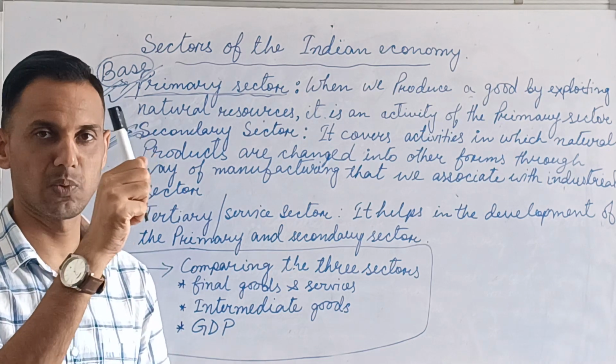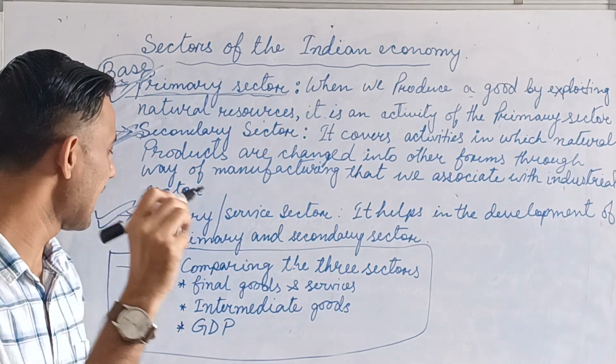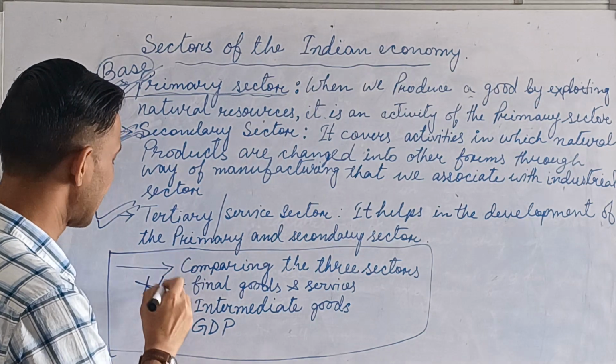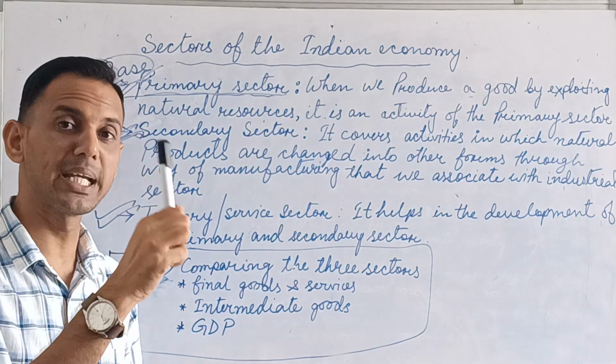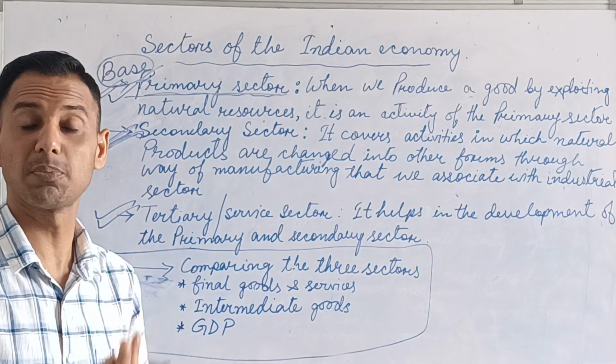Now see this example. Marker. Directly I can write with it. Directly I can write with it. So this is called the final product. It means this marker already came out from the process of production.